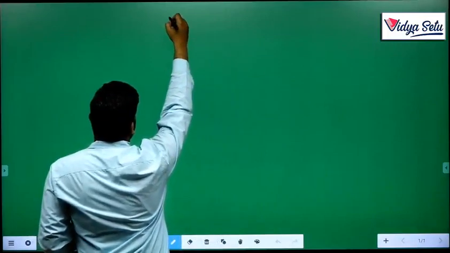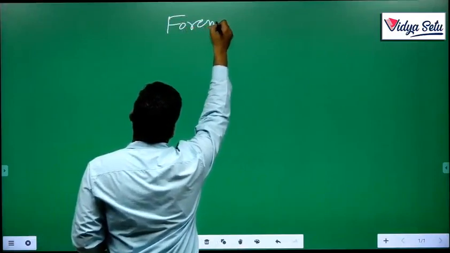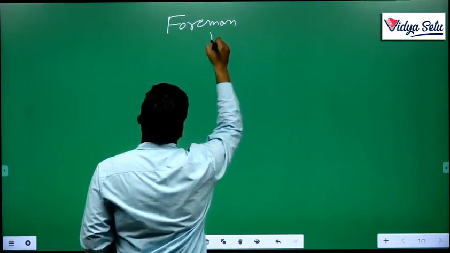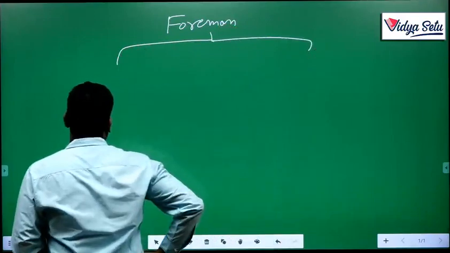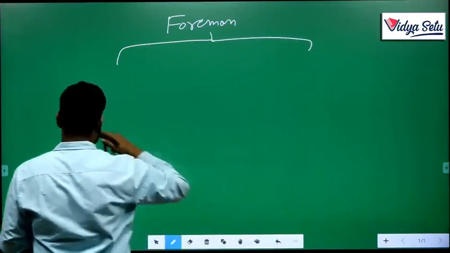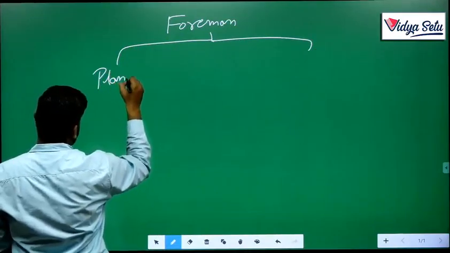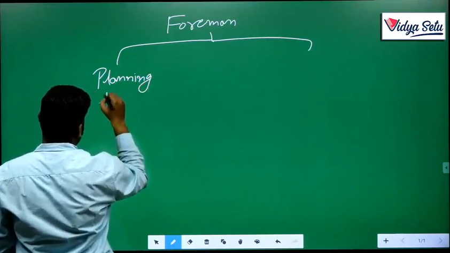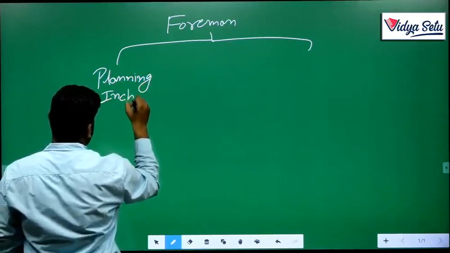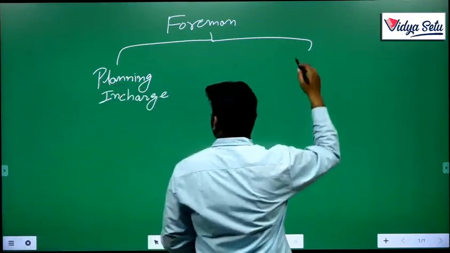The foreman is divided into two parts: one is planning in charge and the other is production in charge.